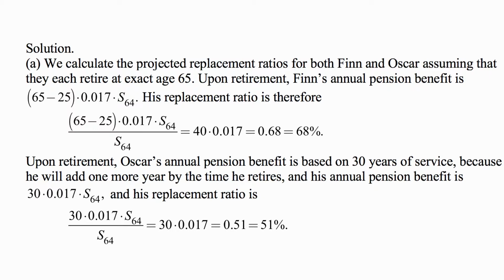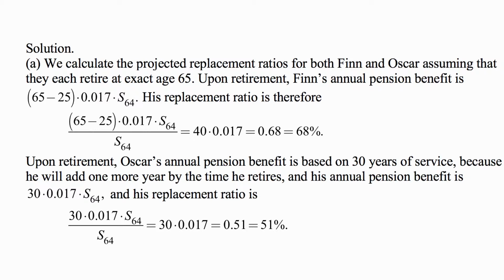And here's the solution. Part A. We calculate the projected replacement ratios for both Finn and Oscar, assuming that they each retired at exact age 65. Upon retirement, Finn's annual pension benefit is 65 minus 25. He is a new employee now with age 25, and he will work until 65 under the assumptions presented. So 40 years times 1.7% for each year of service times the salary at age 64.